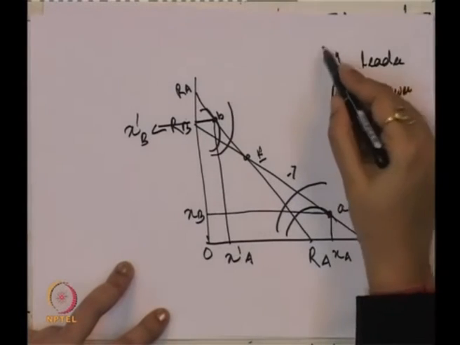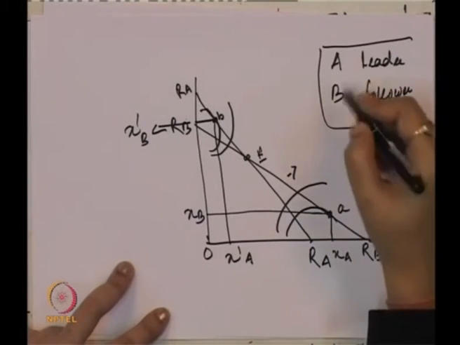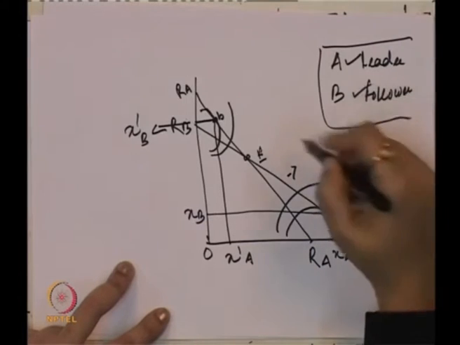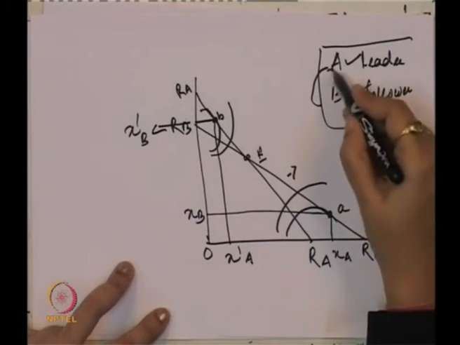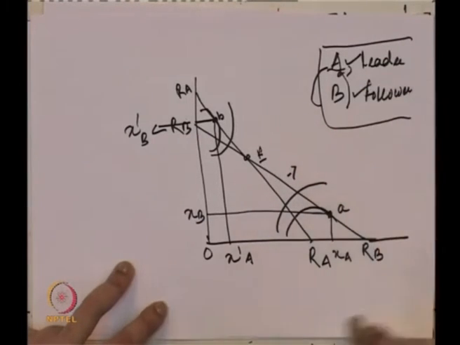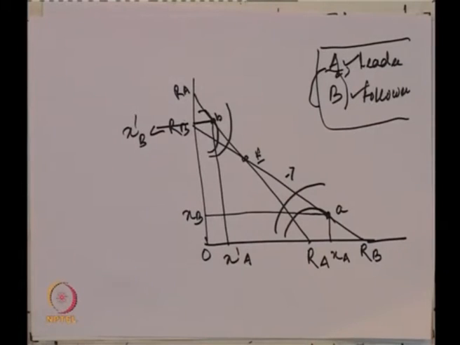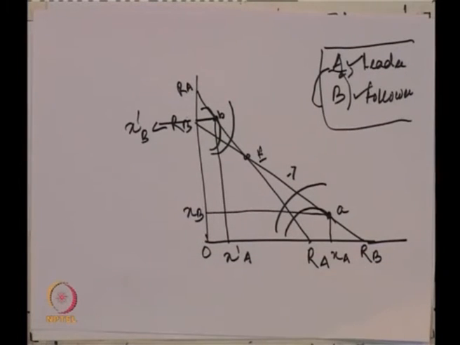As long as one of them is leader and the other follower, or the reverse happens, with B the leader and A the follower, the output will change because they are sophisticated. Now, what happens when both of them become sophisticated?